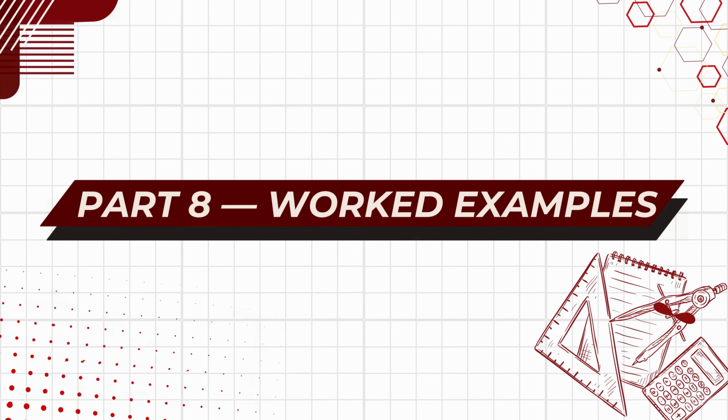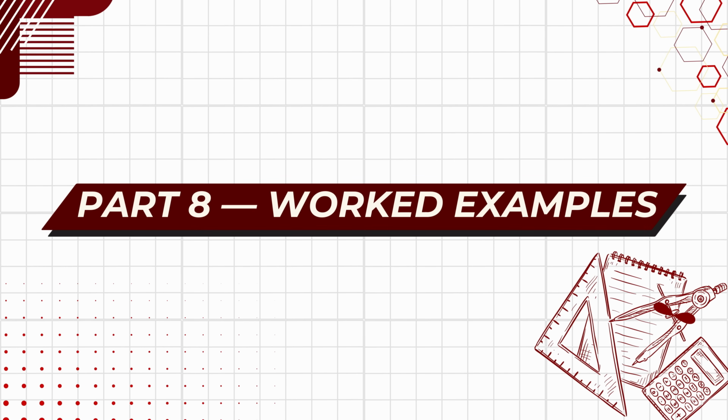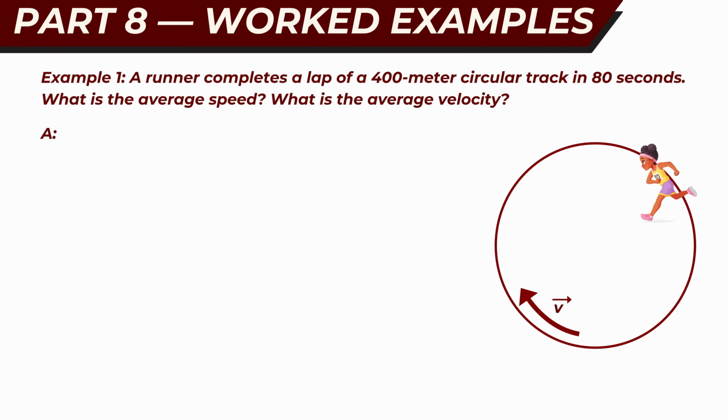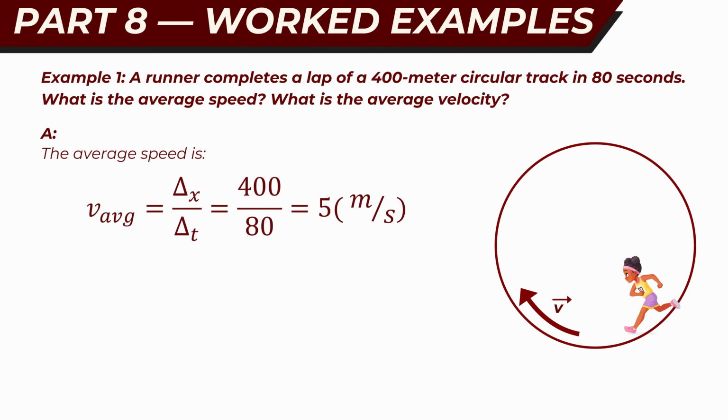Part 8. Worked examples. Example 1. Runner. A runner completes a lap of a 400-meter circular track in 80 seconds. What is the average speed? 400 divided by 80 equals 5 meters per second.